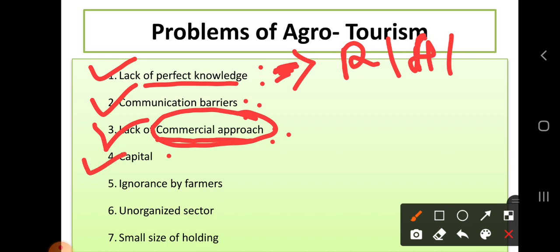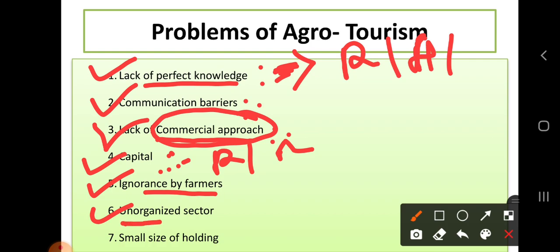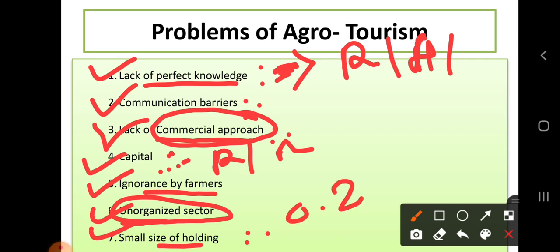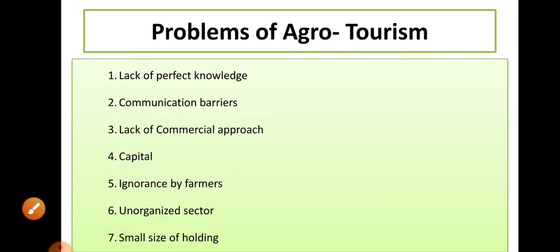Then it requires capital, like for a tractor, or for fishing it requires fish ponds. So it requires a high amount of capital. Then sometimes the ignorance of farmers can also be a problem. Then if you see, agriculture is an unorganized sector, which can also create problems for agrotourism. And the small size of farmers' holdings. Nowadays farmers hold on average 0.27 hectares per person. So these are the various problems of agrotourism.